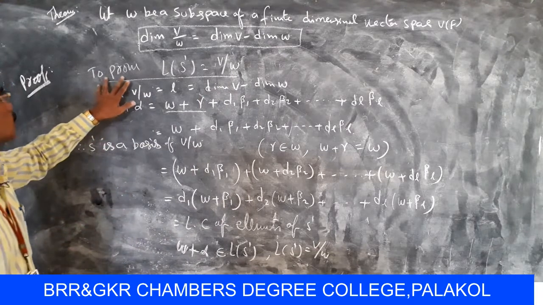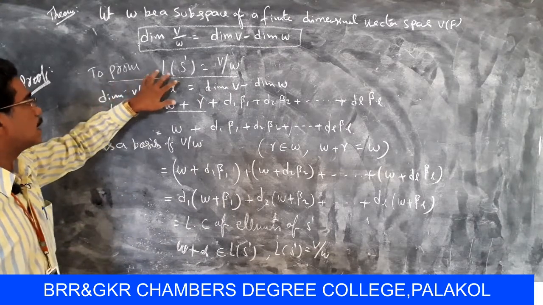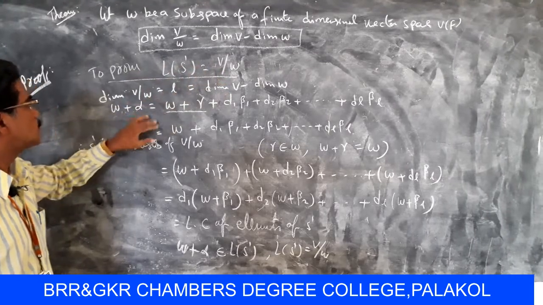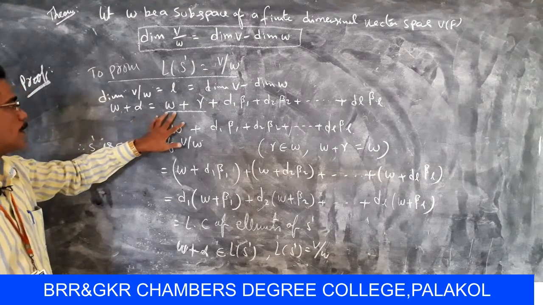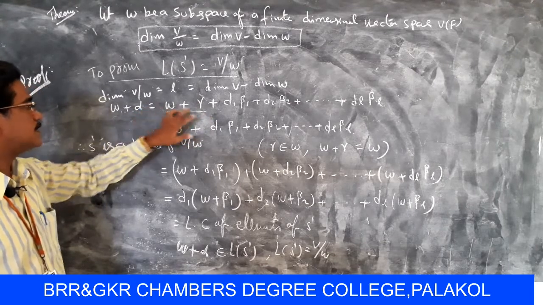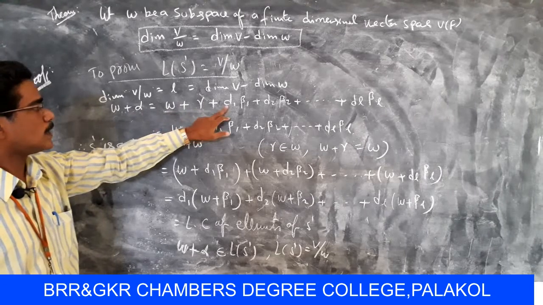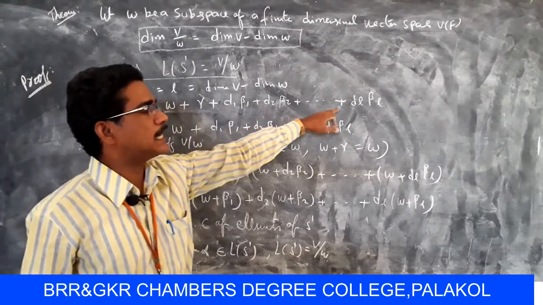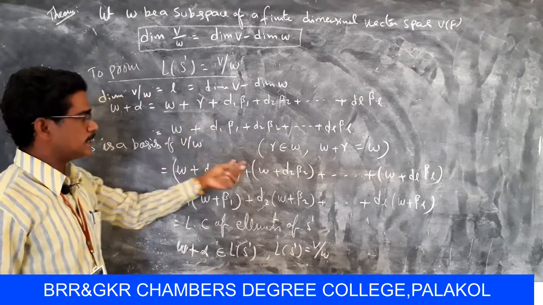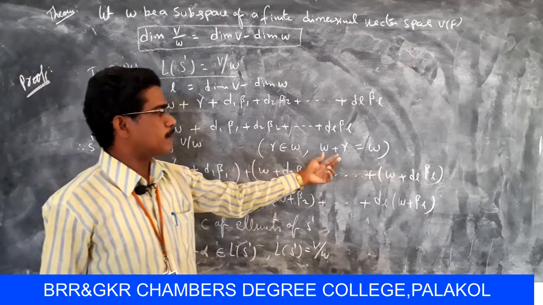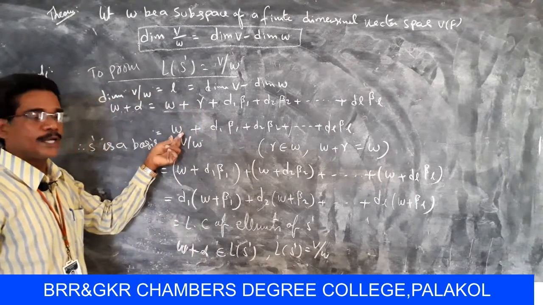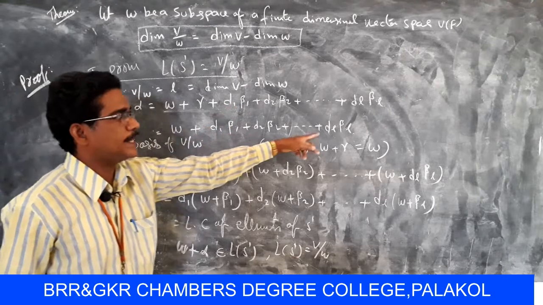Just once again, for the second case, to prove L of S dash equals V by W. So W plus alpha equals W plus alpha. Already in the above cases alpha means gamma plus d1 beta 1 plus d2 beta 2 and so on up to dl beta l. So here W plus gamma equals W, since gamma belongs to W. So W plus alpha equals W plus d1 beta 1 up to dl beta l.